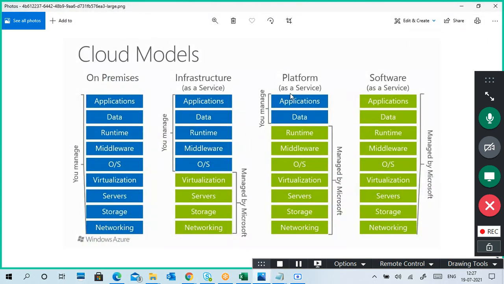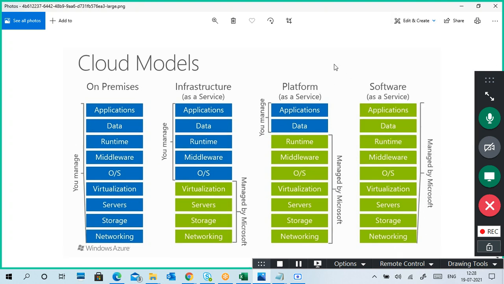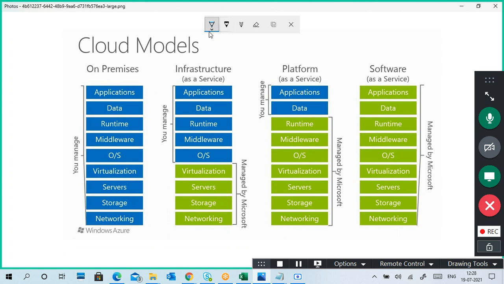Here is a comparison between infrastructure, platform, and on premises. If you have a database, if you have a data center on your premises, then what you have to maintain is networking, storage, servers, virtualization, operating systems, middleware, runtime, data, and application. All these things you have to maintain.